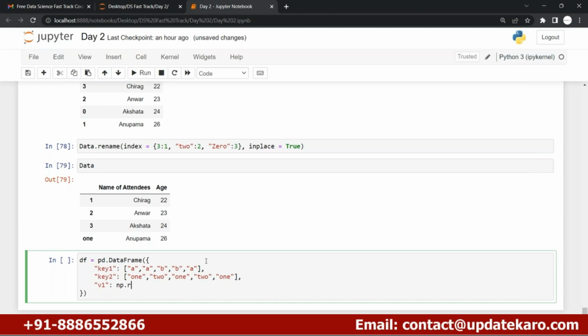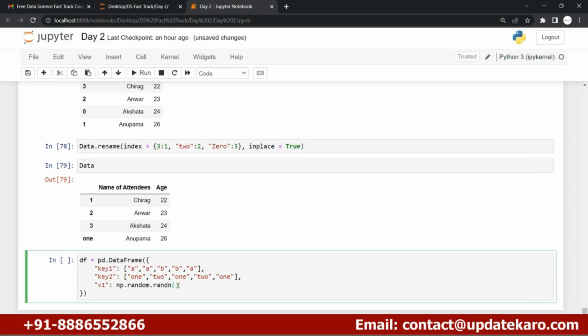Basically we are using the numpy library as np, and the np dot random method can generate random numbers, so these are nothing but the random numbers we are generating.